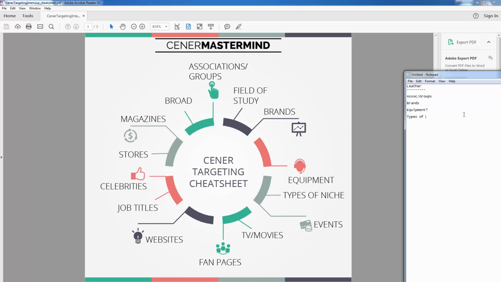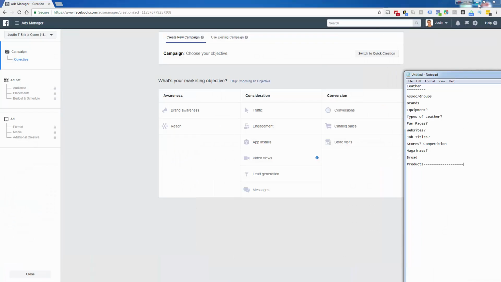Are there different types of leather? That I don't know. Events, no. TV, movies, no. Fan pages, don't know. Websites, we don't know, we'd be guessing. Job titles, perhaps. Celebrities, no. Stores, maybe, in terms of competition. Magazines. And broad always exists, which would literally just be the word leather. Then we're going to have to do products afterwards, which would be something different, I think. So those are the ones that we think exist.